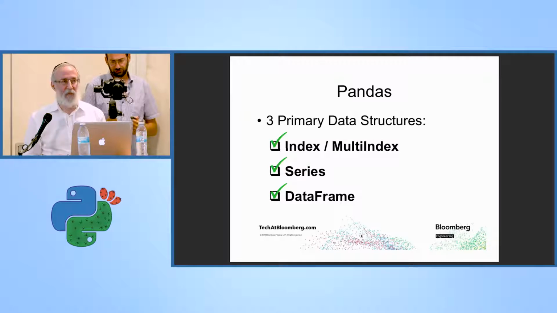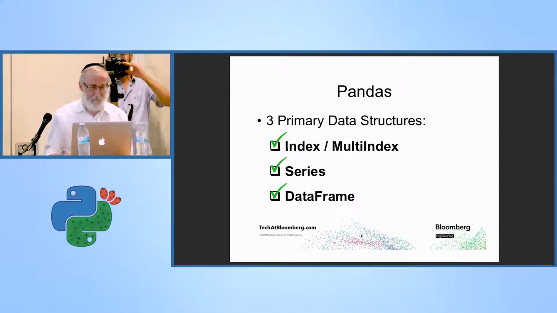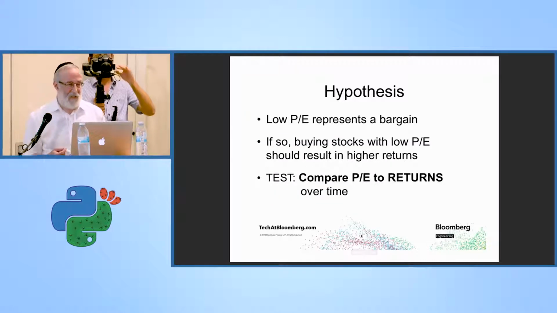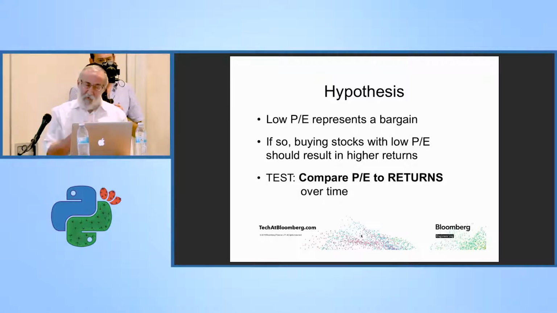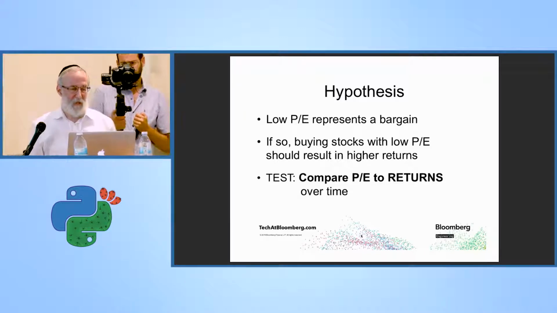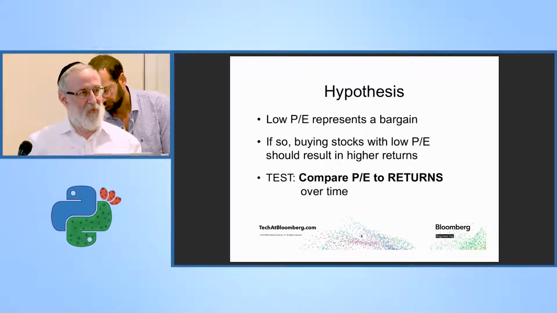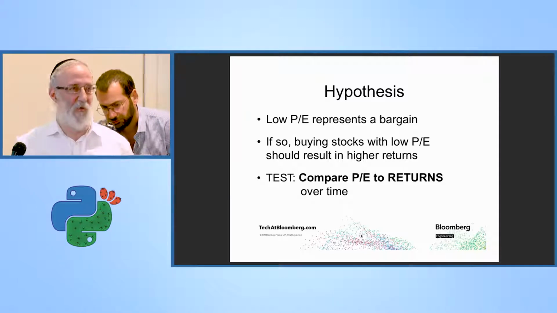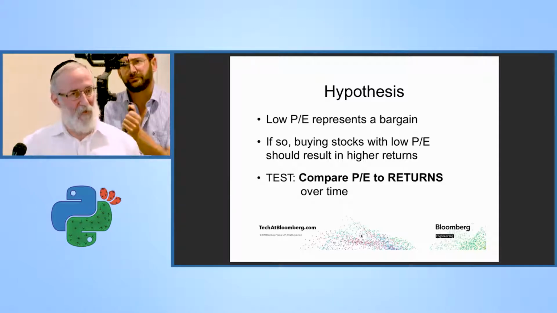All right, so now we know the basics of Pandas. So now we can test our hypothesis, which was that low PE represents a bargain, and if so, then buying stocks with a low PE should result in higher returns. So we have to somehow compare the PE to returns, and we want to see a negative correlation. We want to see when the PE goes down, the returns go up.